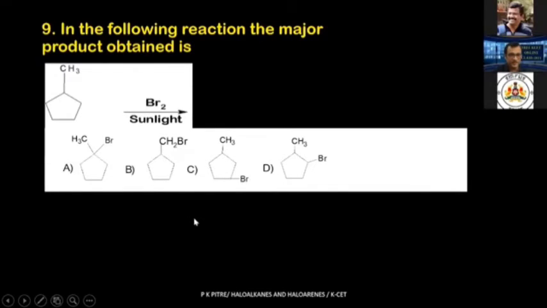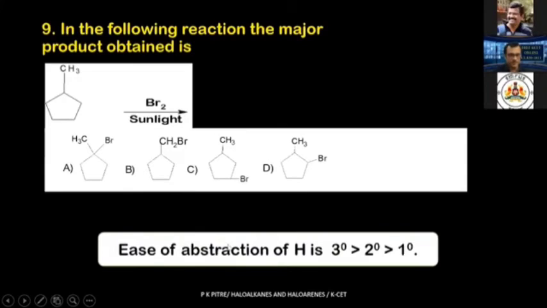In free radical halogenation, remember one important tip that I'm giving you all: ease of abstraction of hydrogen is tertiary greater than secondary greater than primary. What that means is hydrogens connected to a tertiary carbon are abstracted more than those of secondary, which are abstracted more than those of primary. The choice is in this order: tertiary, secondary, and primary, because tertiary free radicals are more stable than secondary, which are more stable than primary. Remember that, all of you. Now let us see which kinds of carbon atoms and which kinds of hydrogen atoms are there in this particular given molecule.